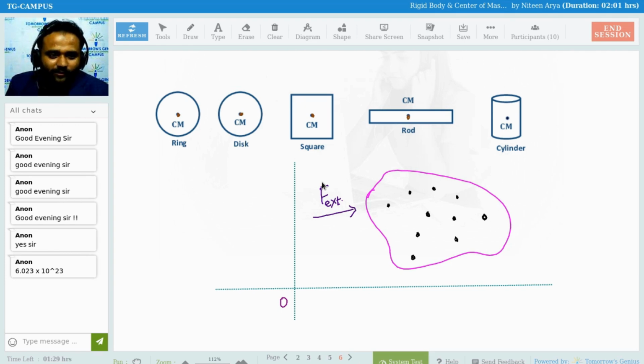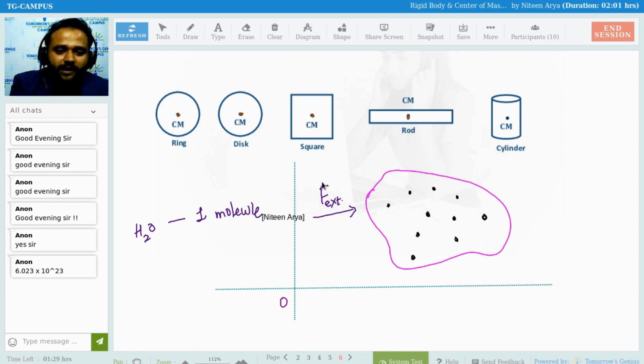You haven't learned this in chemistry till now? How many chapters have you done in chemistry? Avogadro is basically a scientist's name. Acha, tell us the correct thing. 6.023 times 10 to the power 23. So if I pick this single molecule of H2O, in this one molecule I have that much number of atoms.